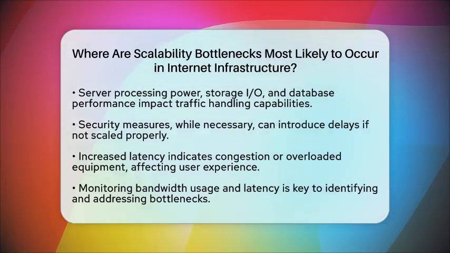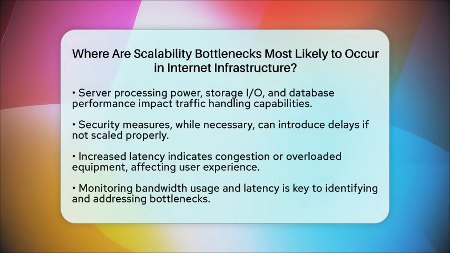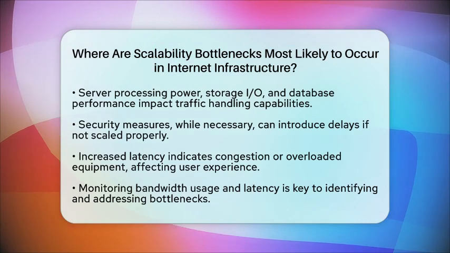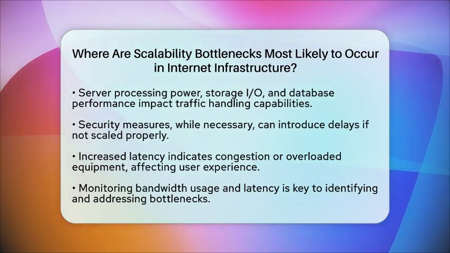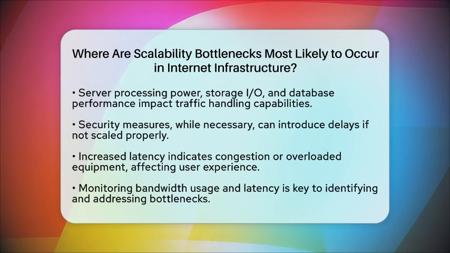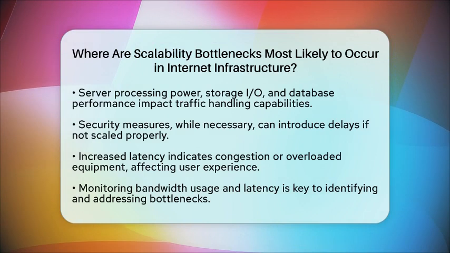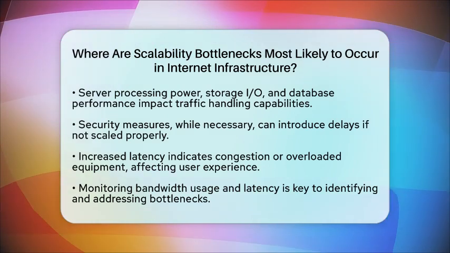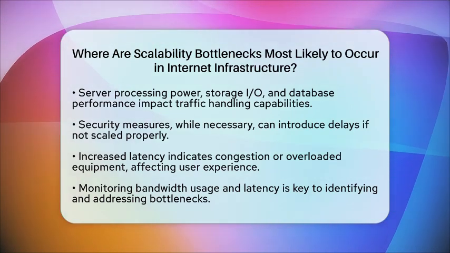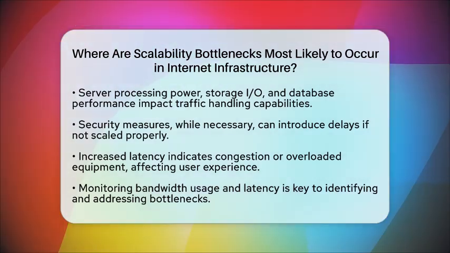To sum it up, scalability bottlenecks in internet infrastructure most often occur at bandwidth-constrained links, hardware devices that reach capacity limits, inefficient network topology and routing, data center and cloud infrastructure components, and security processing that adds delays. Understanding these areas is essential for planning capacity upgrades and optimizing network design. Monitoring key metrics like bandwidth usage and latency can help identify and address these challenges effectively.